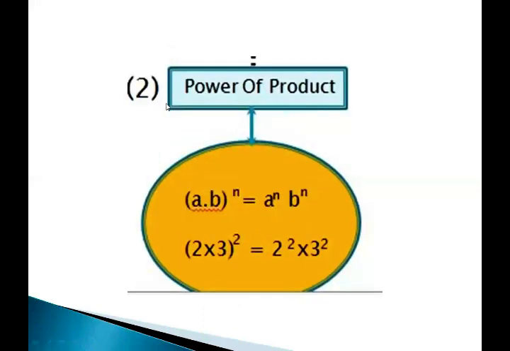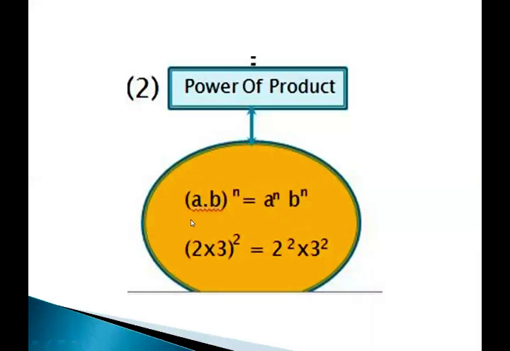Now the next law is power of product. It says that if any two expressions, numbers or factors are going to multiply and they have a whole exponent, then the law says that the power of the product of two numbers is equal to the product of their powers. Because a and b are going to multiply inside the parenthesis and the overall exponent is n, n will be the exponent of a as well as the exponent of b.